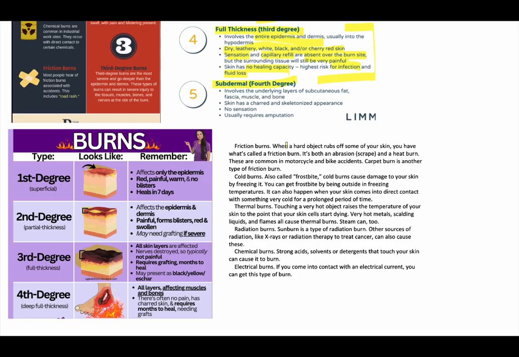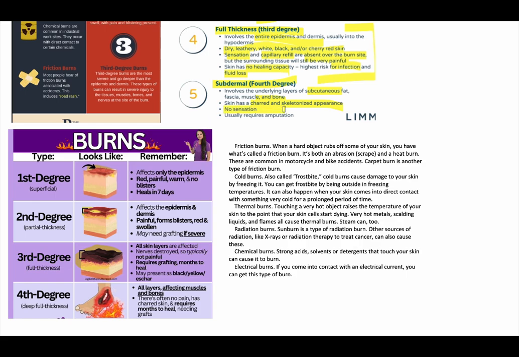But in subdermal burns, what happens is you have lost everything under the skin also. It will involve your fat, muscle, and bone. There is nothing left of that area. So there will be a charred and skeletonized appearance. Bones do not burn as easily, so bone will be left, but everything else will be gone. So there will be no sensation, no healing capacity. Highest risk of infection, and amputation is the only way we can treat this.